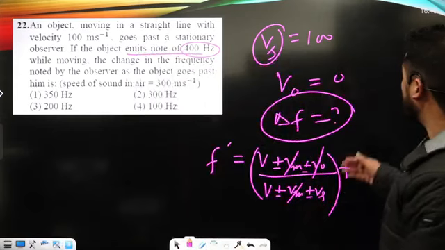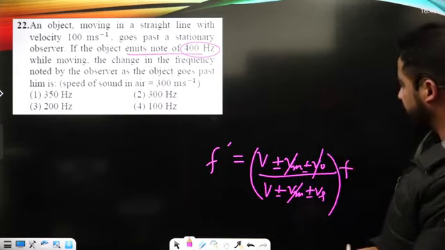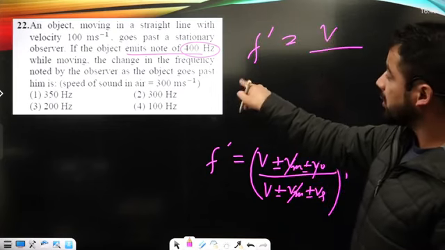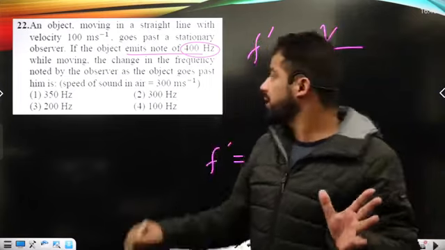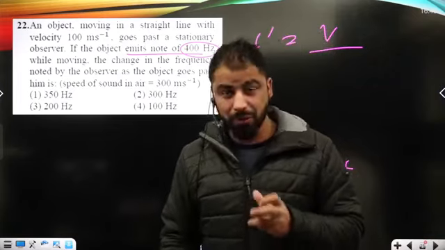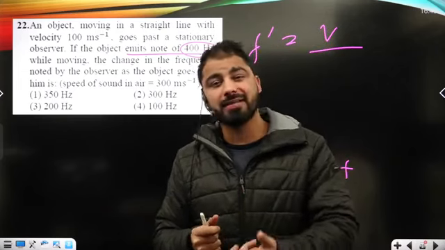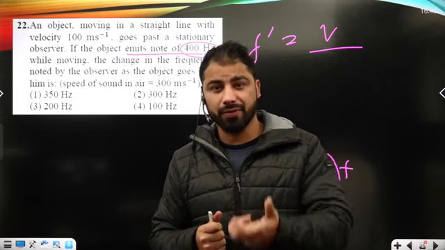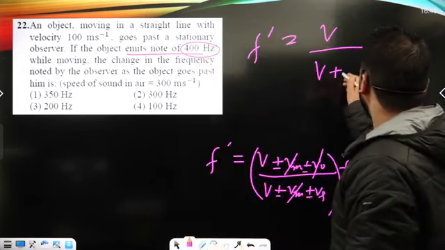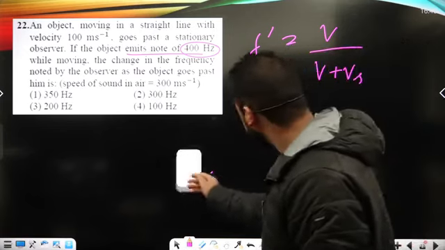Here, we calculate the apparent frequency in case first, F prime. The object moves away from the observer, which means the frequency heard by the observer will be less than the actual frequency of the wave source. That means it can only be less when I use V plus Vs. Hope you must have got it, okay?